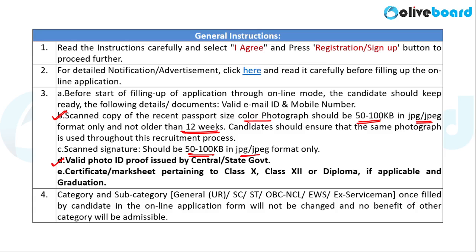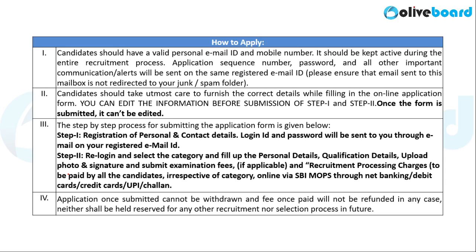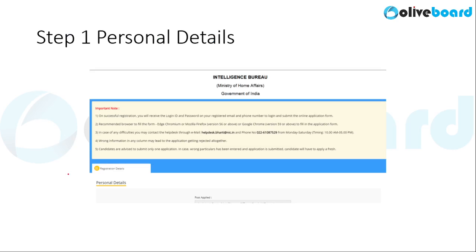Apart from that, you must have certificates or mark sheets of class 10th, 12th and your graduation, because again you will need to furnish details mentioned in these certificates. So make sure that you have these things handy before you start filling up the application form. Now, let us see what the other details and what the other guidelines are. Well, the application form is divided in two steps. I'll take you through both the steps. The first step here is personal details. So, as you click on the I agree button at the end of the sheet that appears in front of you, you'll be redirected to the personal details page.